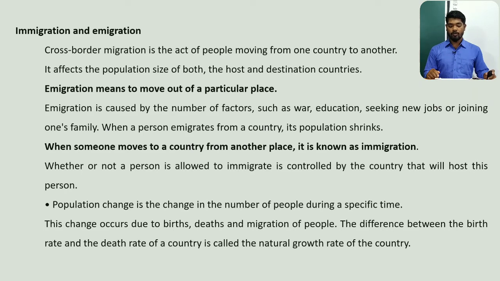Emigration means to move out of a particular place. So immigration and emigration will affect both. It may increase one country's population, or it may decrease another's. If people are moving towards certain countries, that will increase the population, and from where people have moved may decrease the population. Now people are preferring to settle down permanently in other countries and not returning back to their original destinations. So that's how the population change is being seen.